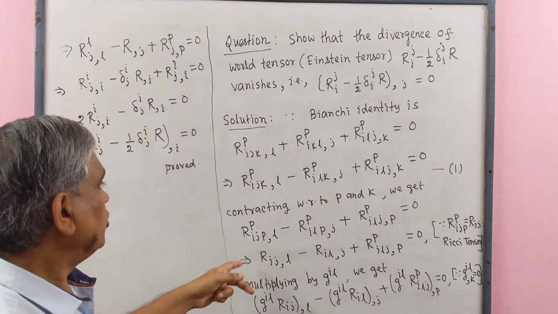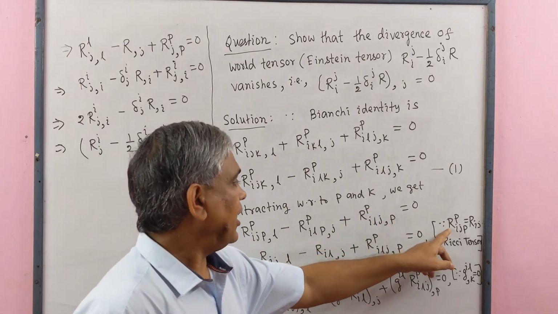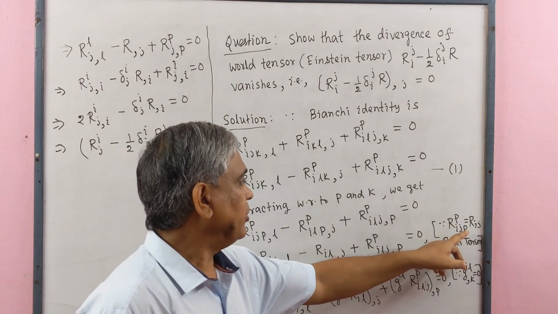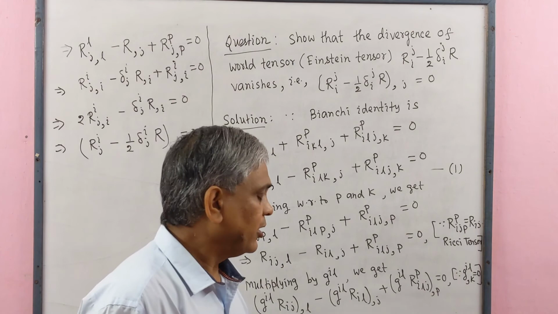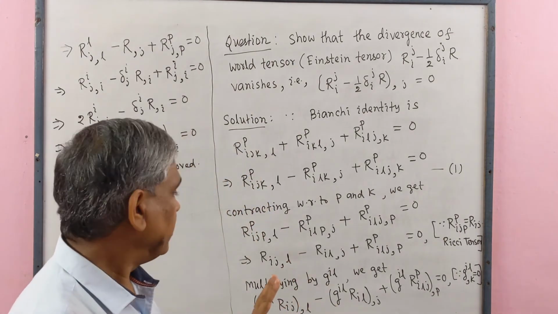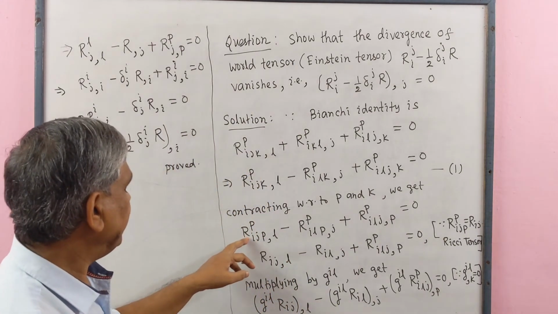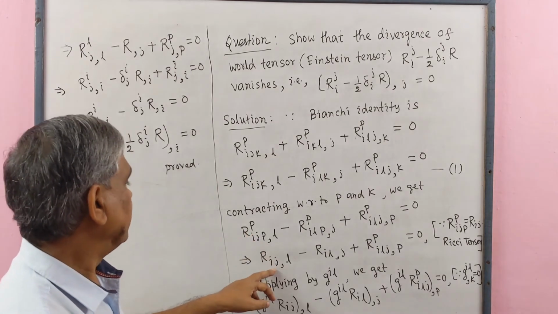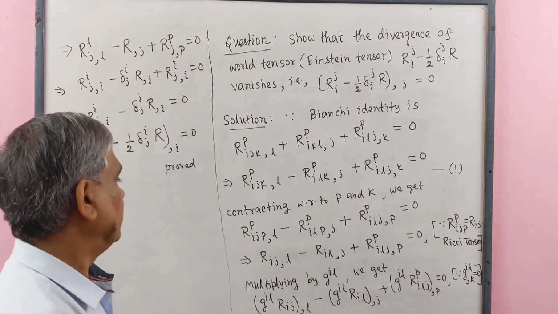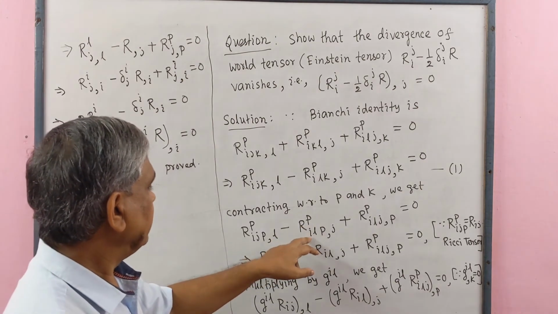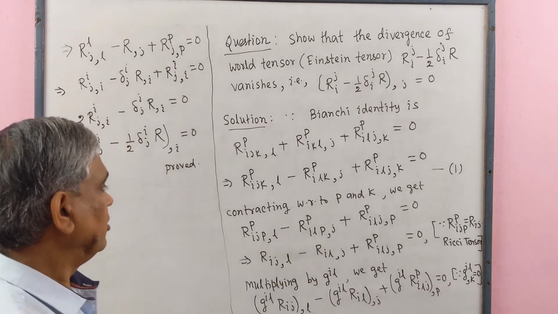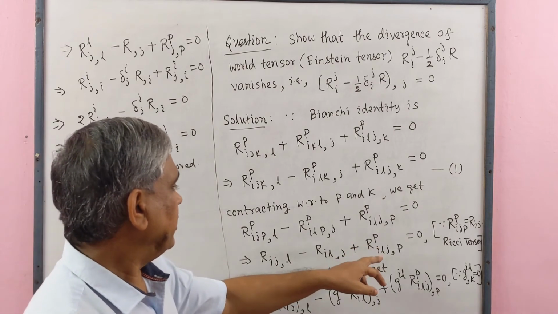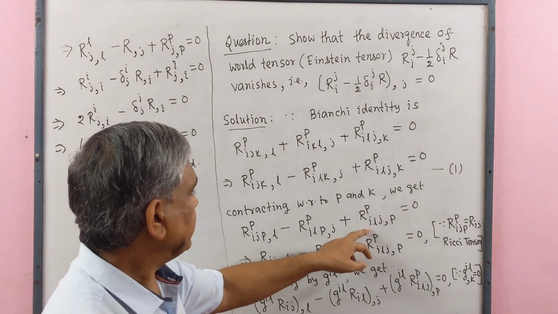Since we know that R^p_{ijp} equals R_{ij}, the Ricci tensor, so here we may write R_{ij,l}. Similarly in the second term. Here the term remains the same.